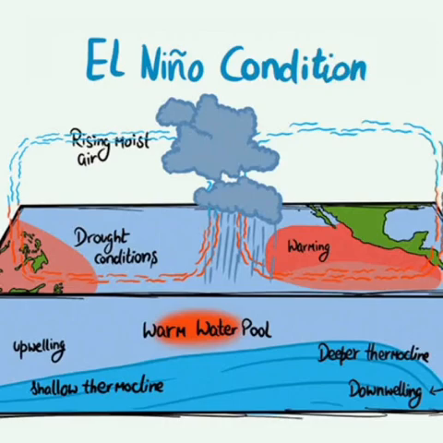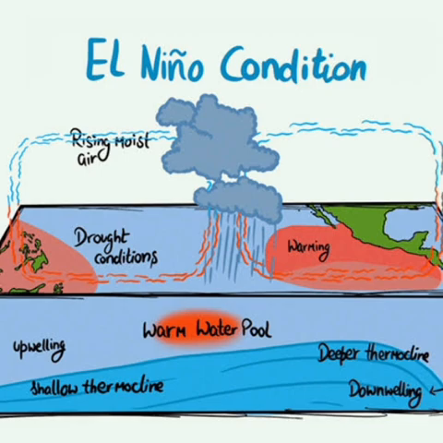Let's talk about El Nino and La Nina, which is a global phenomenon. These are opposite phases of southern oscillation. El Nino and La Nina are opposite to each other, and they also affect the global weather conditions and overall climatic conditions of the world. El Nino is called the warm phase, whereas La Nina is called the cold phase.